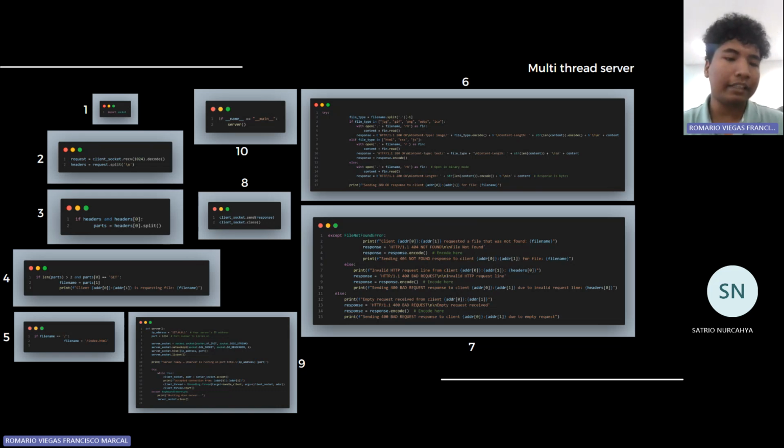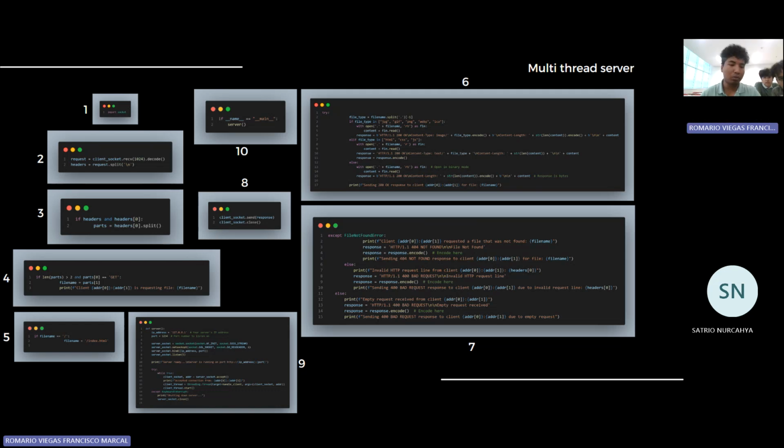That means we try to assign the file name to the file requested by the client, and we try to print client address[0], address[1]. That means we try to print the client's IP address and the port that is requesting the file, with the file name that the client requests.